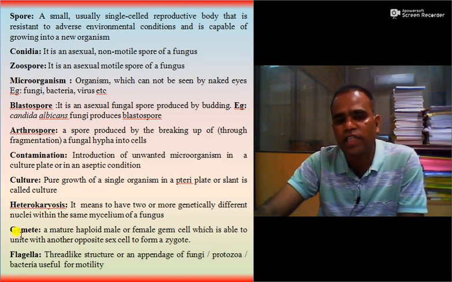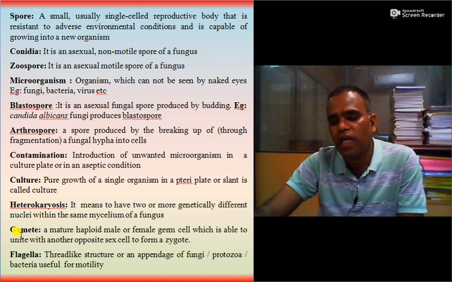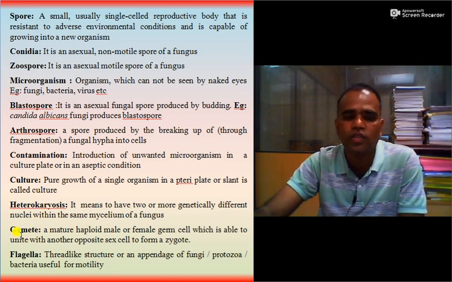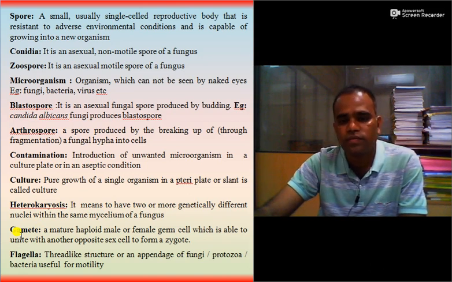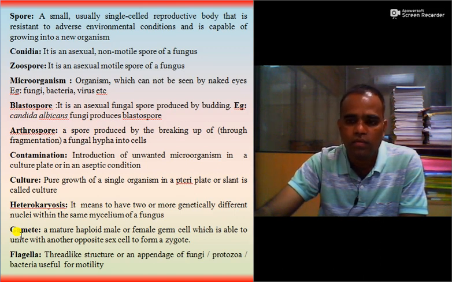Gamete: a mature haploid male or female germ cell is called a gamete, which has the capacity to unite together to form a zygote.